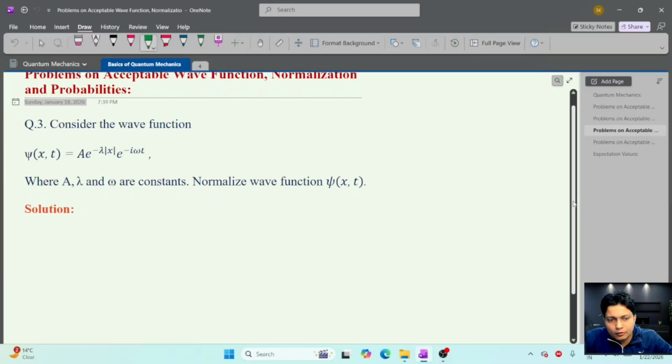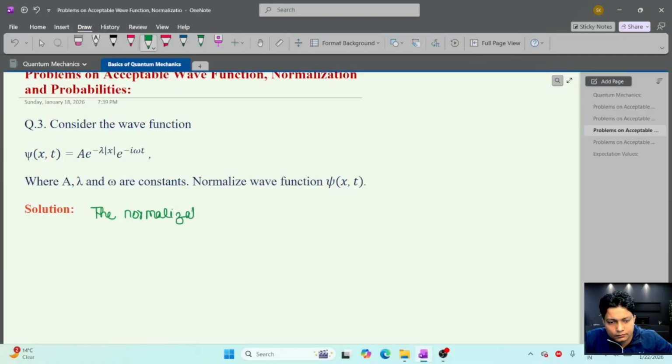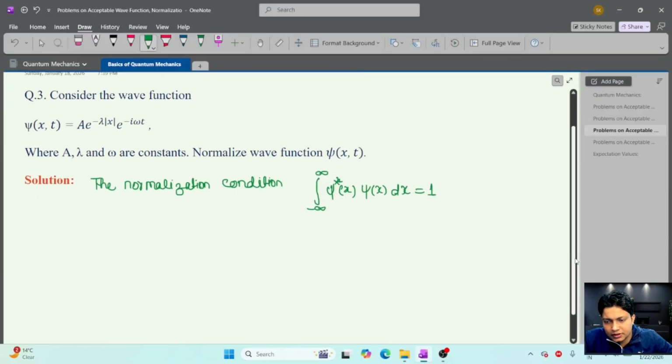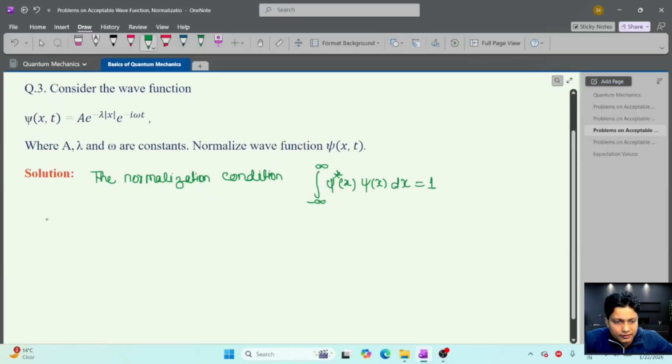So the normalization condition is the integration over minus infinity to plus infinity of psi star x psi x dx equal to 1. This is the normalization condition, and let's try to solve using this condition.